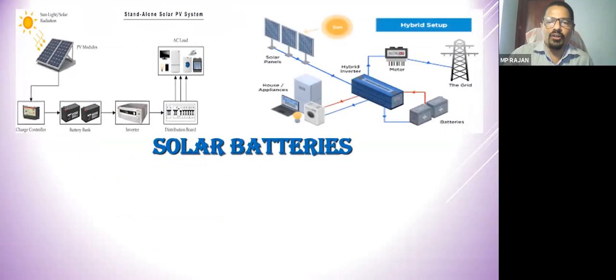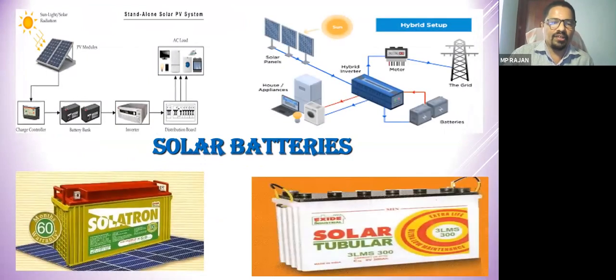Now, you can see on the screen some pictures of batteries and our solar power system, which we have explained in the previous classes. The battery is a very common device, not only in our solar system; everywhere in our life we are using batteries. Different types of batteries are there. In our solar power system, especially in the standalone solar PV system and the grid-tie hybrid system, we are using batteries.